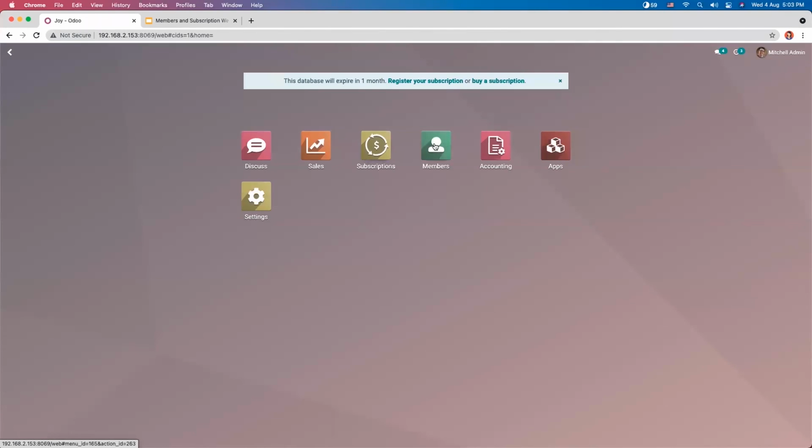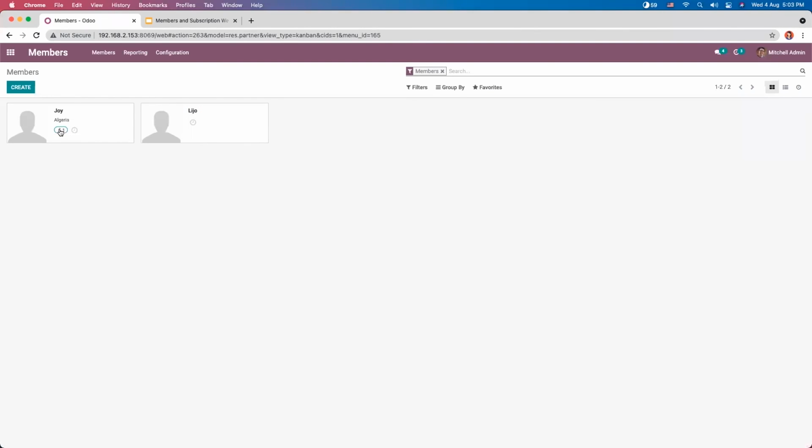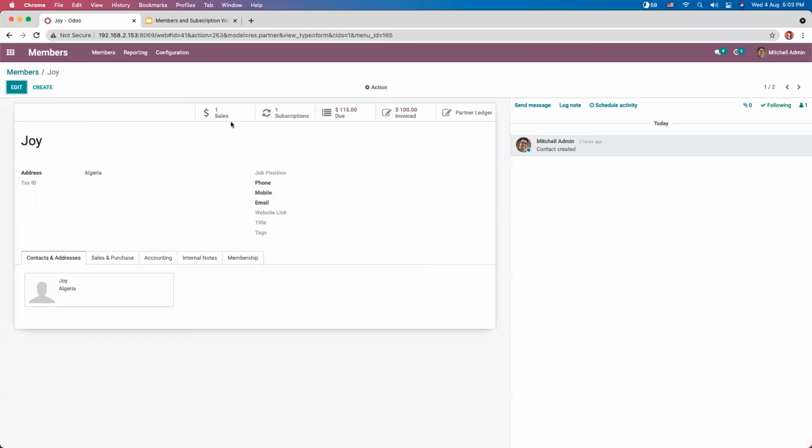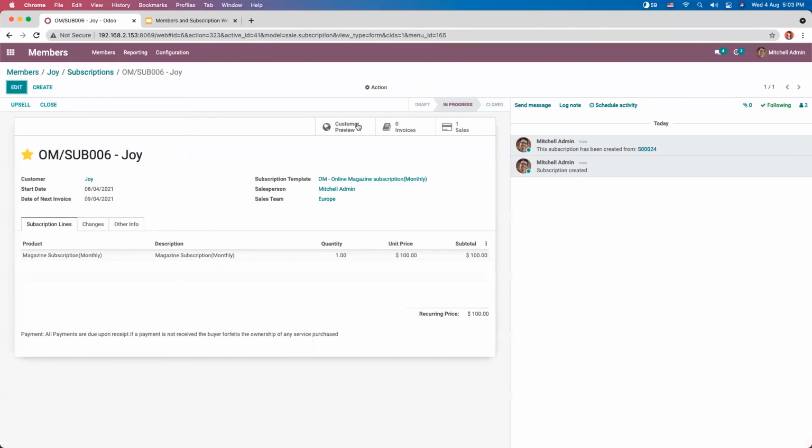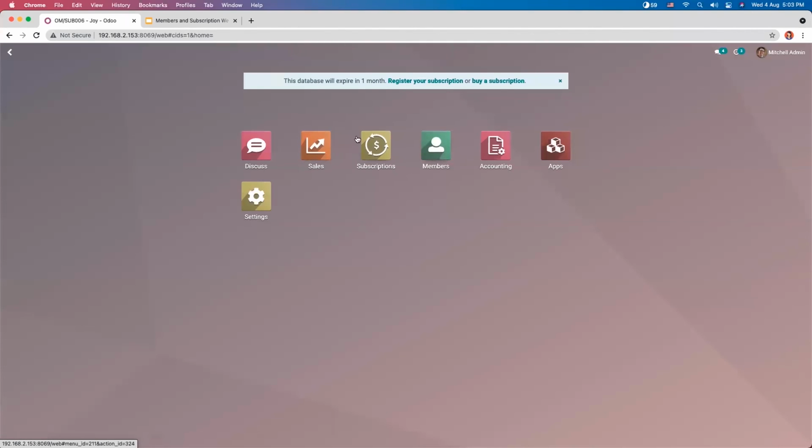You can also view this from the members module. When you click on Joy, you can see one subscription is created. So you can track the subscriptions of each member. Here you can see one is in progress state. So this is how we manage members and subscriptions.